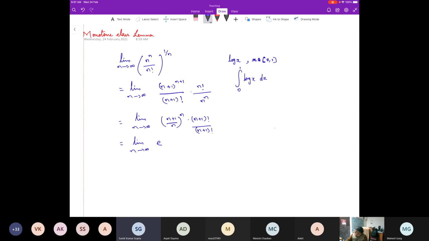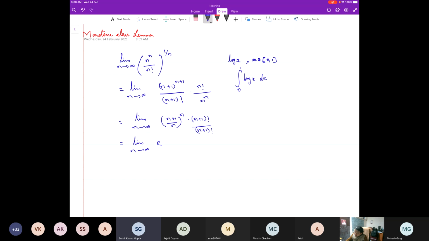Then I expand n to the power n as n into n, n times, upon 1 into 2 into ... factorial, to the power 1 upon n. After this, I take log.